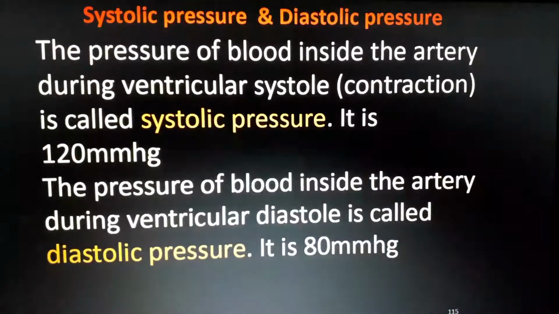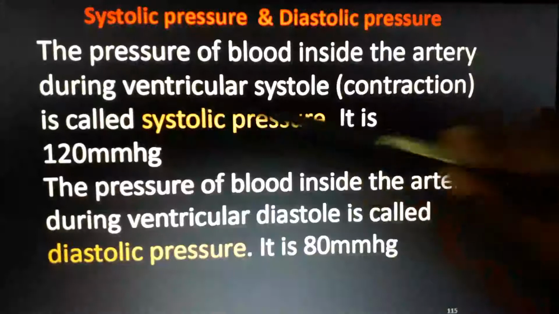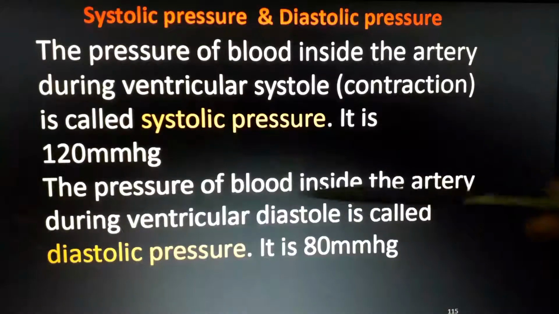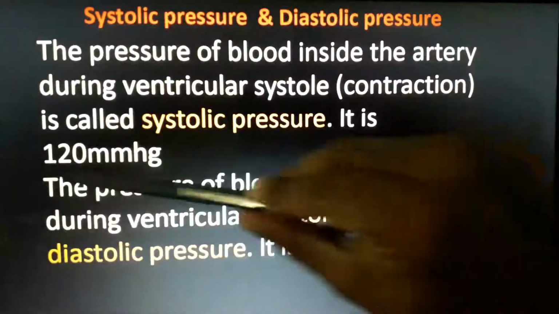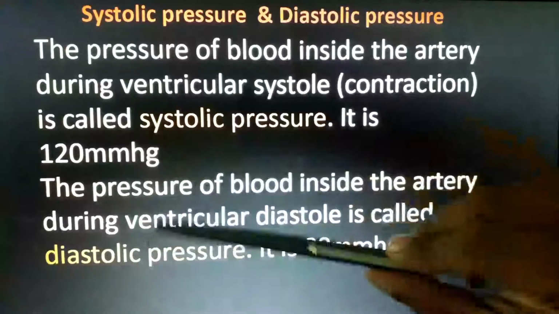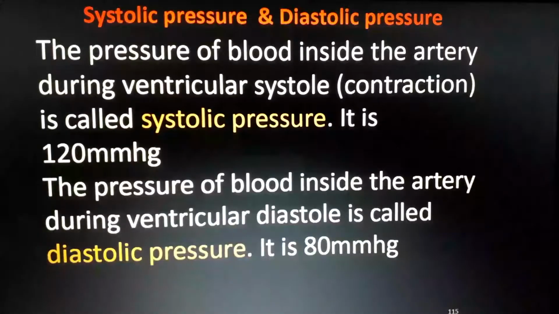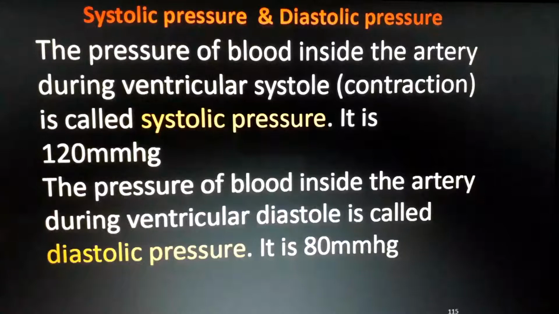Mostly 1 mark questions or 2 mark questions. What is systolic pressure? The pressure of the blood inside the artery during ventricular systole or ventricular contraction is systolic pressure, and that is 120 mm. This you must write. Understood? And the pressure of blood inside the artery during ventricular diastole is called diastolic pressure, and it is 80 millimeter of mercury.